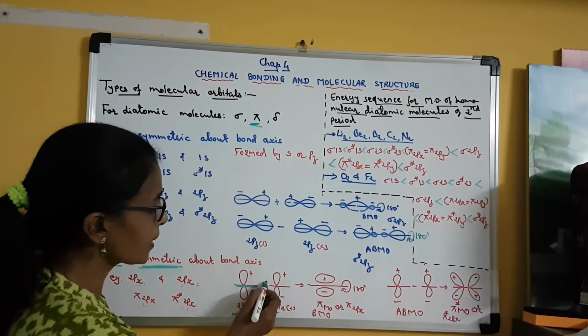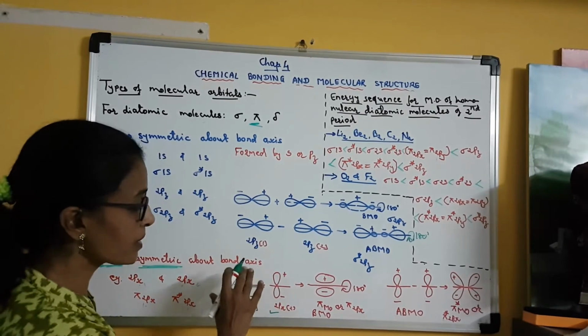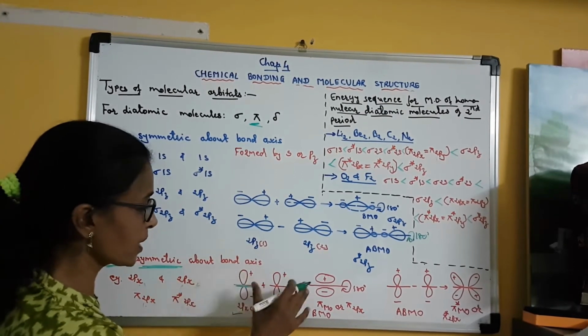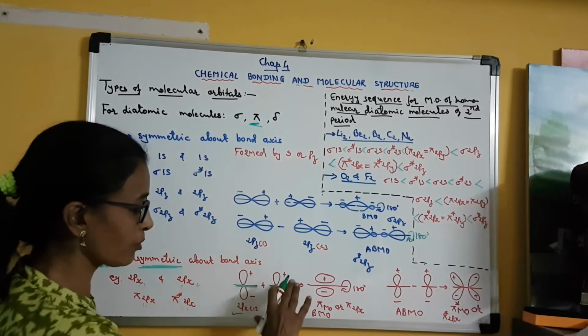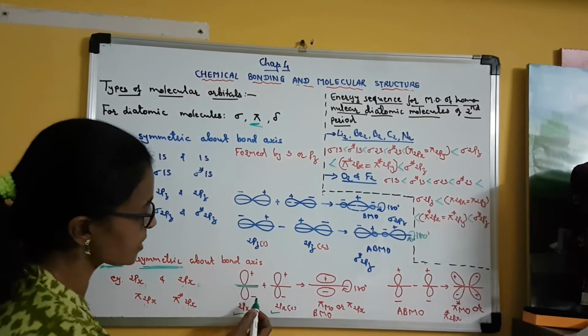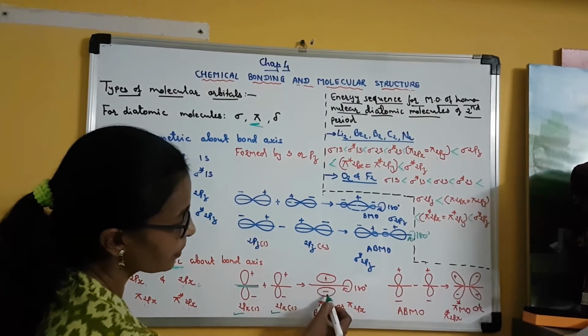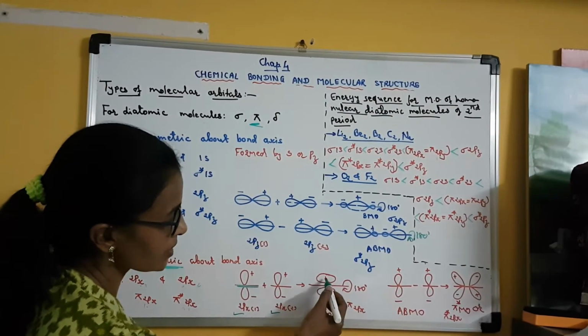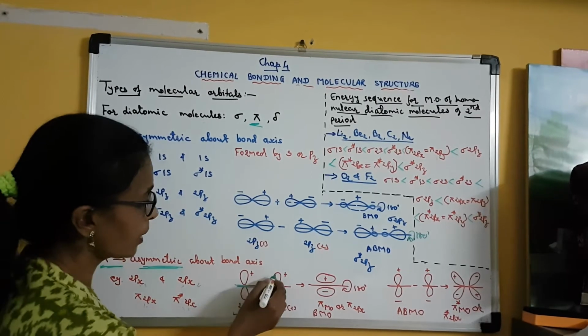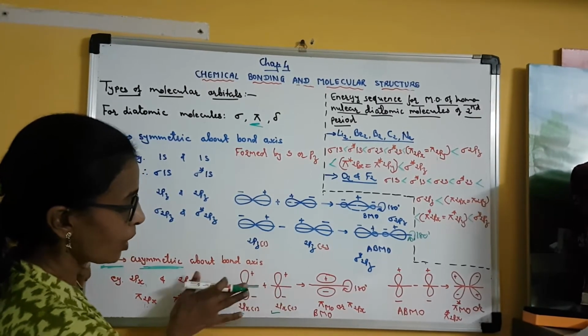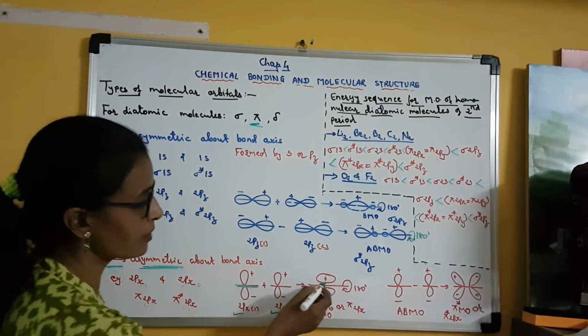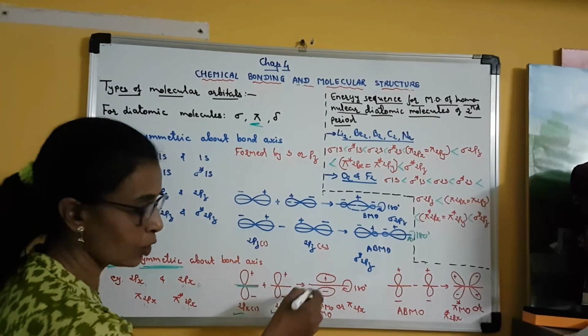When there is an addition of the wave function, when there is constructive interference, then you can see above and below the internuclear axis, two lobes are formed. The positive lobes above the internuclear axis combine to produce a single lobe.